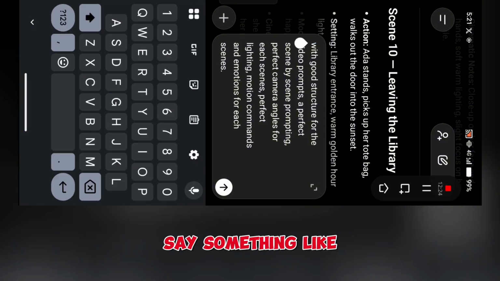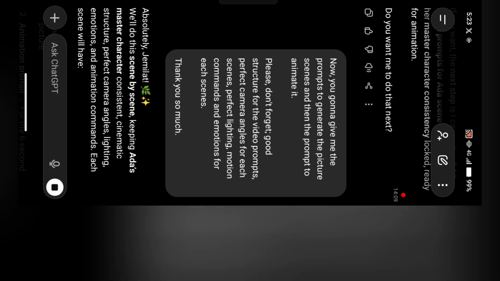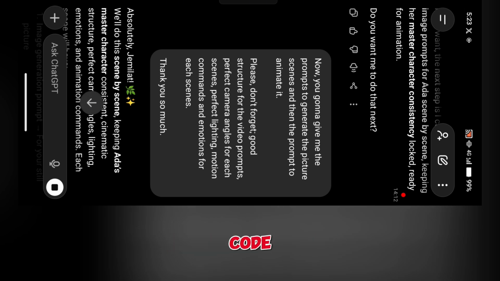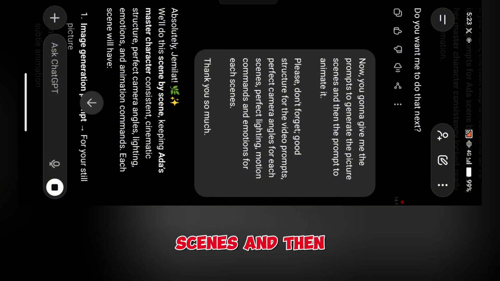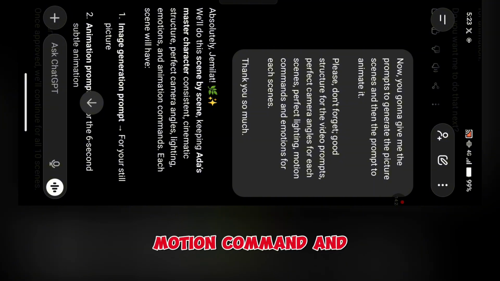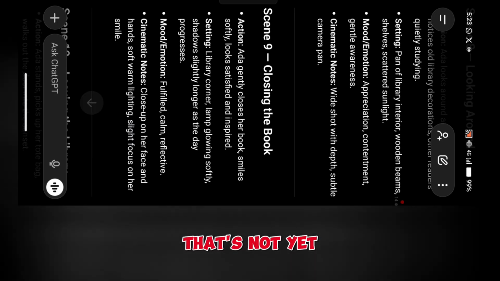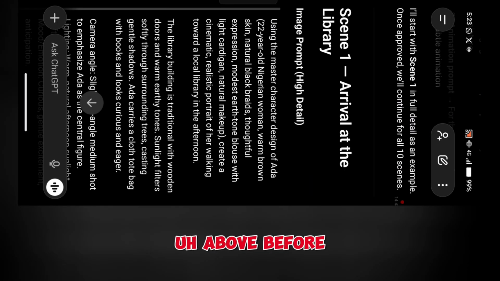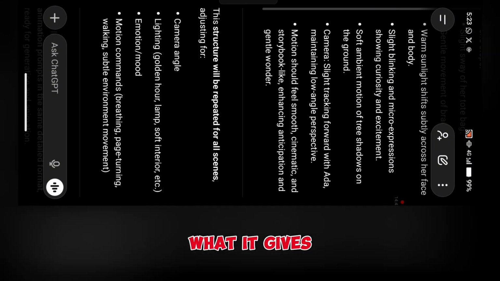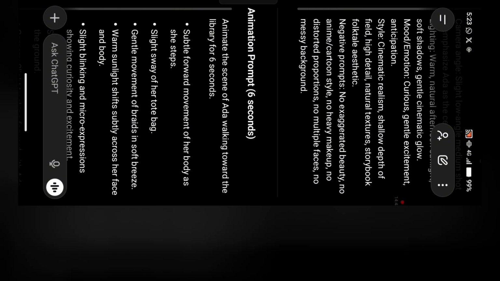So we can say something like, now this is actually a cheat code, which is, now you're going to give me the prompt to generate the picture scenes and then the prompt to animate it. Please don't forget good structure for the video prompt, perfect camera angles for each scene, perfect lighting, motion command and emotion for each scene. For all the things we said we were going to discuss today, you can see that it's only the scene to scene prompting that's not here. That is because we've done it above before. So this is what it gives us.